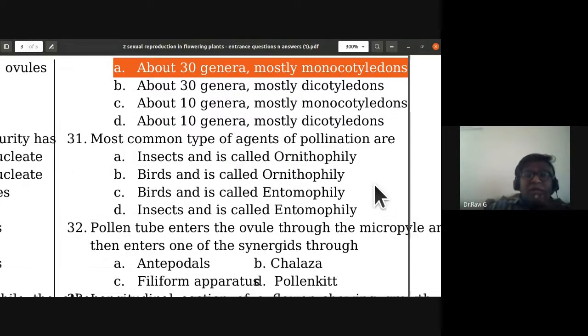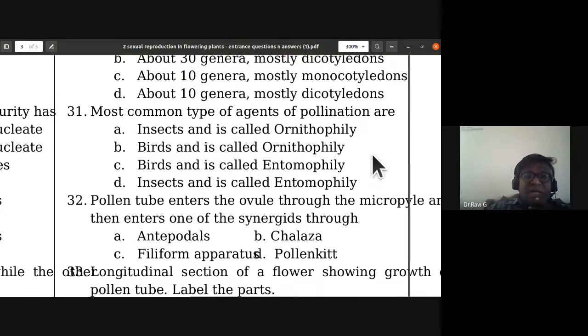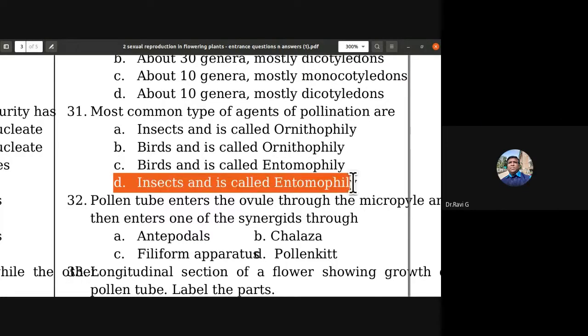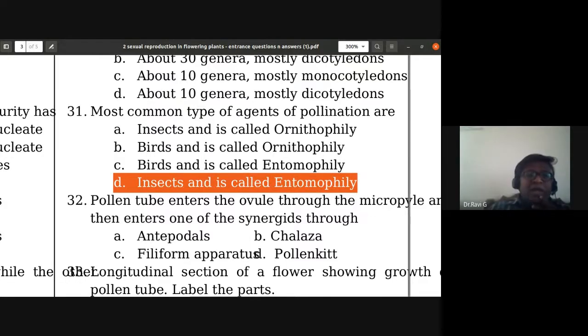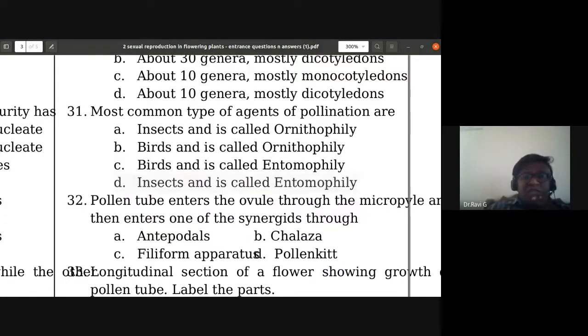Most common type of agents of pollination are insects, and it is called entomophily. Birds is called ornithophily. Insects, most common type of agents of pollination, and it is called entomophily. So 31st, D is the correct answer.